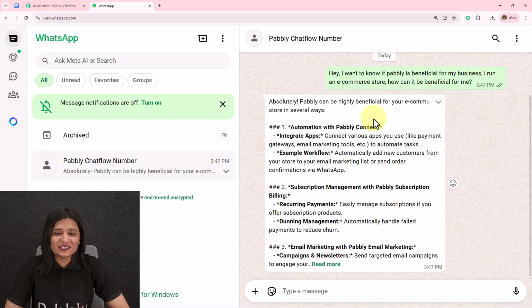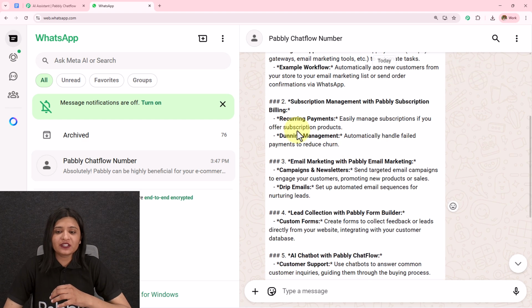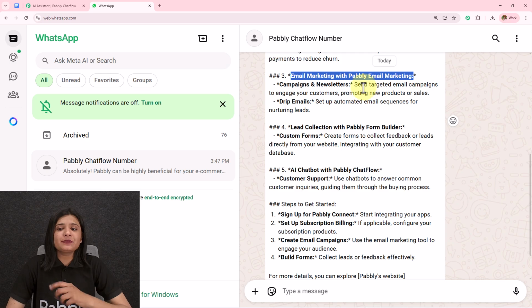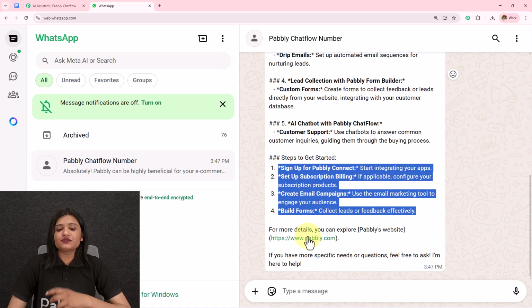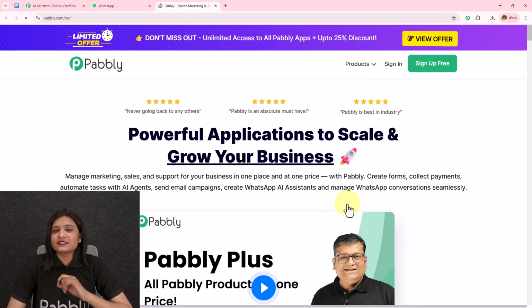So here it has sent me this message. Absolutely, Pabbly can be highly beneficial for your e-commerce store in several ways. Automation with Pabbly Connect. Integrate apps, example flow. Then subscription management with Pabbly Subscription Billing. Recurring payment. Then we have email marketing with Pabbly Email Marketing, campaigns and newsletters, lead collection with Pabbly Form Builder, AI chatbot with Pabbly Chatflow, and then we have all these steps, and we have also been provided a website. So if I click on this, I will be redirected towards this website.